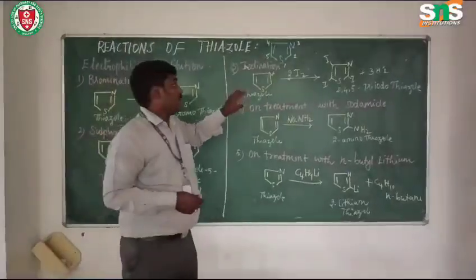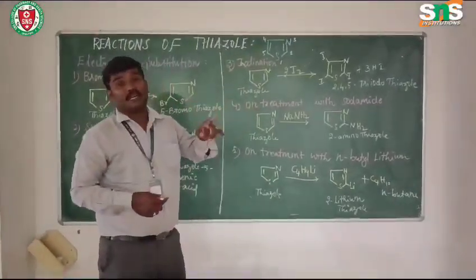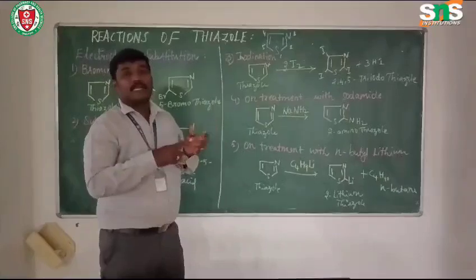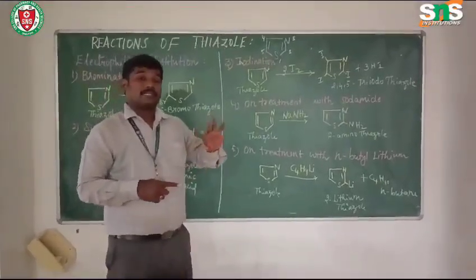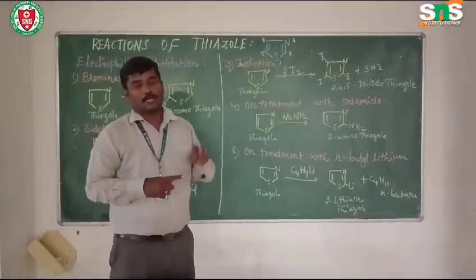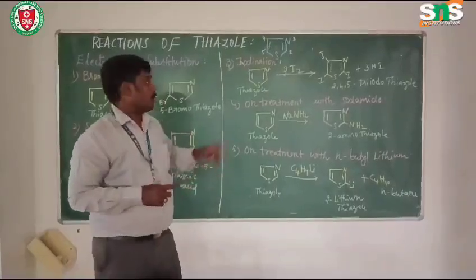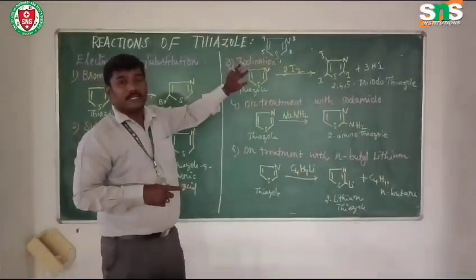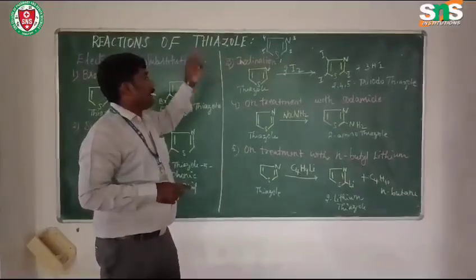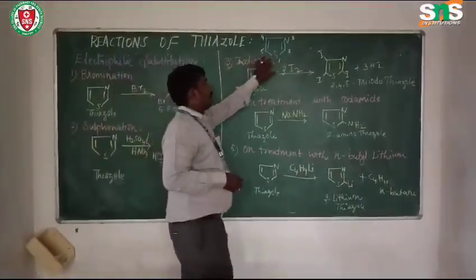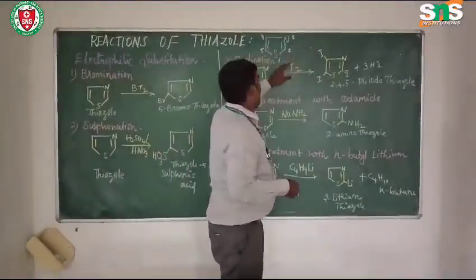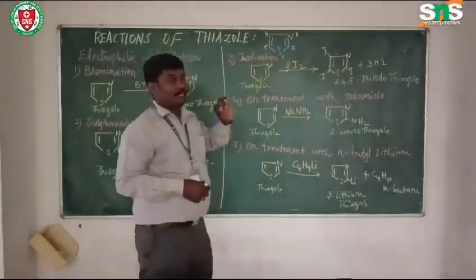It is a 5-member ring with two different heteroatoms. Normally, imidazole and pyrazole have the same heteroatom, that is, nitrogen will be present in those. This thiazole has two different heteroatoms, that is, sulfur and nitrogen are present in the structure of thiazole.